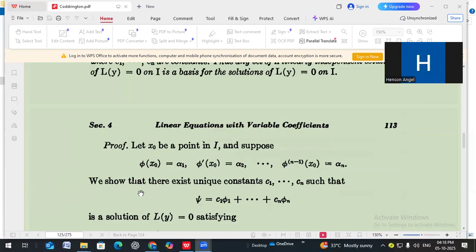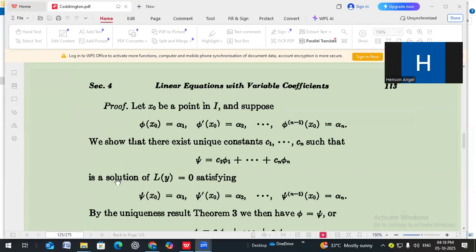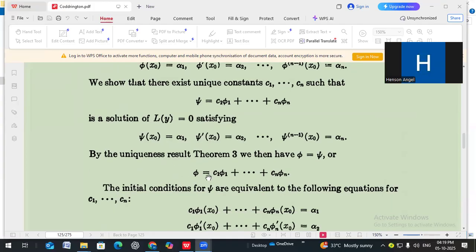We show that there exist unique constants C1, C2, C3, ..., Cn such that ψ equal to C1 φ1 plus C2 φ2, etc., Cn φn is a solution of L(y) equal to 0 satisfying these conditions: ψ(x0) equal to α1, ψ'(x0) equal to α2, etc., ψ^(n-1)(x0) equal to α_n. By the uniqueness result of theorem 3, we then have φ equal to ψ, or φ equal to C1 φ1 plus C2 φ2, etc., Cn φn.